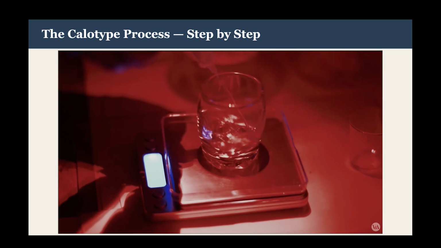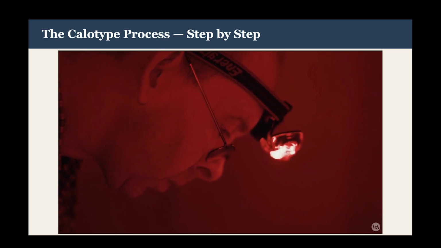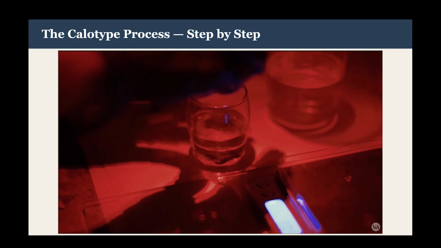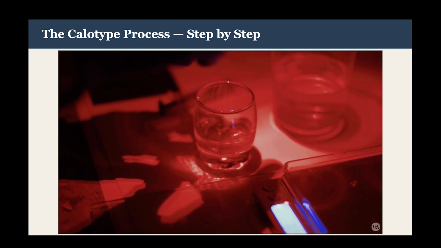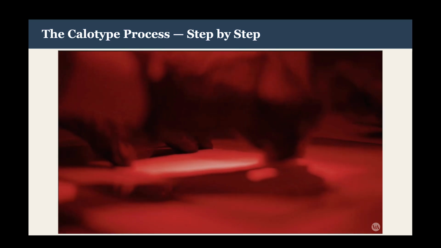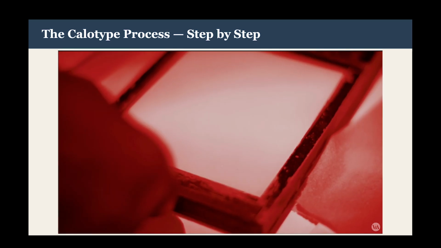A light-sensitive solution is mixed. Its active ingredient is silver nitrate, which darkens when exposed to light. Drops of a weak acid solution are added to balance out the effects of the silver nitrate and keep light areas light. The sensitizer is applied to paper, which is placed inside a wooden holder for a camera.